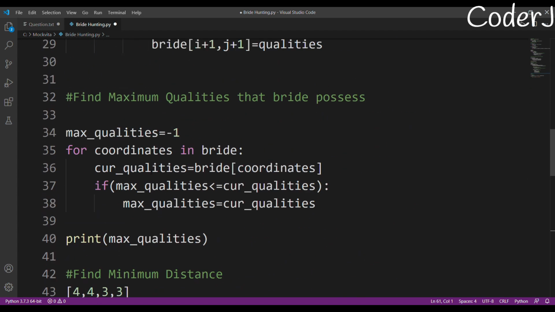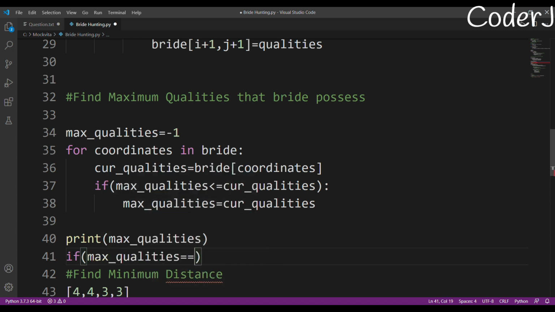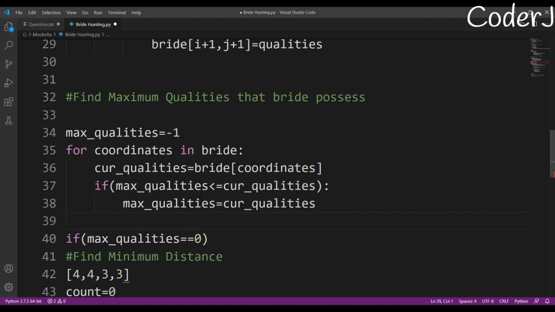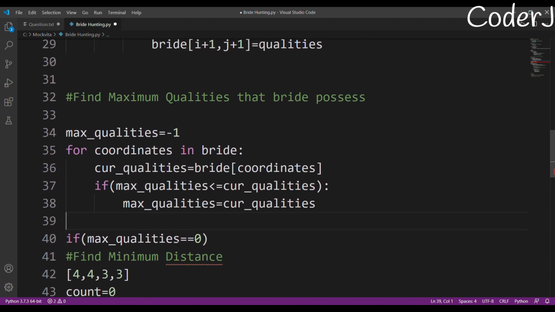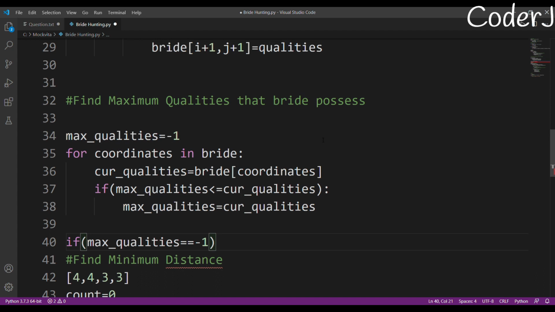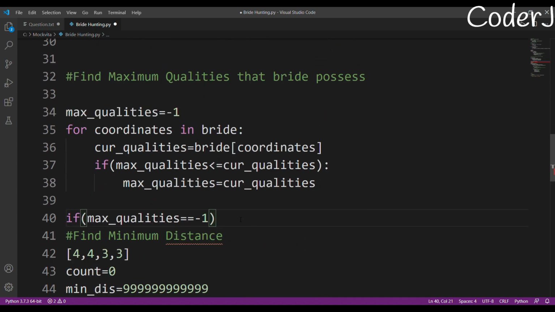If my max qualities equals 0, which means no single girl possesses any quality. If my max quality is equal to -1, we won't even be able to go inside. I don't think that I even need to do that.